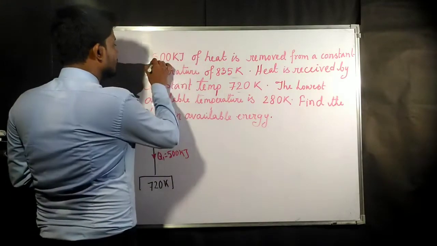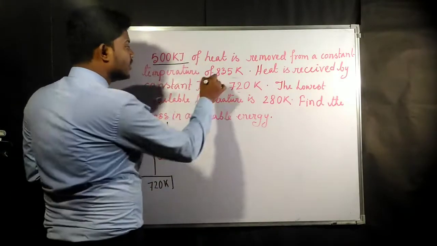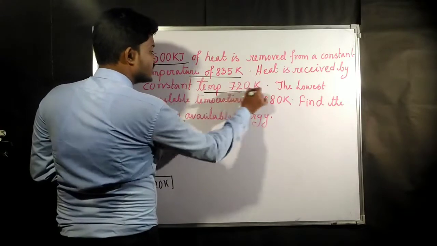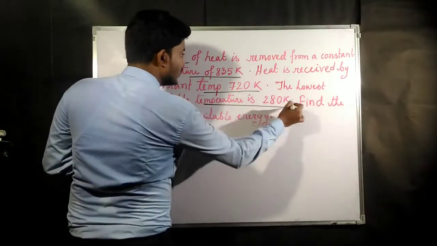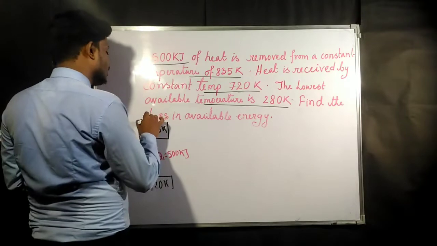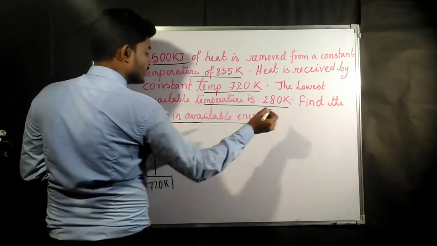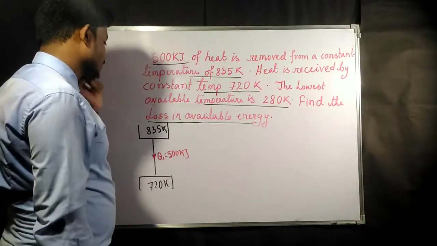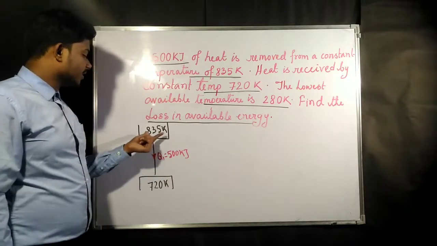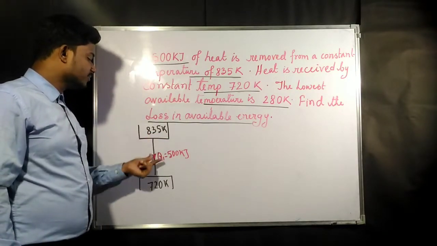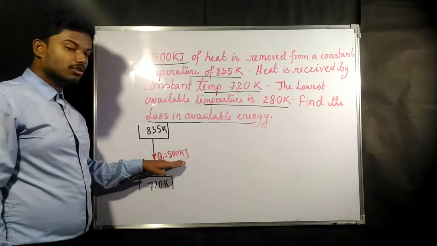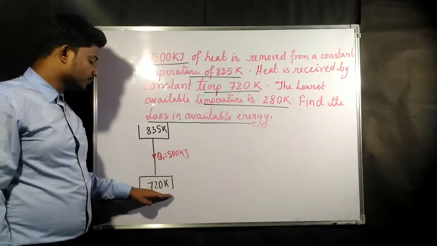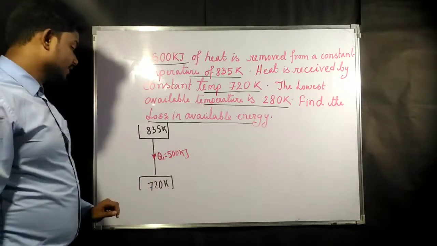So they have given us the amount of heat, two constant temperatures, and the lowest available temperature, and they have asked us to find the loss in available energy. The main thing is that a body at 835 Kelvin is giving 500 kilojoule of heat, and the same heat is received by another body at 720 Kelvin.